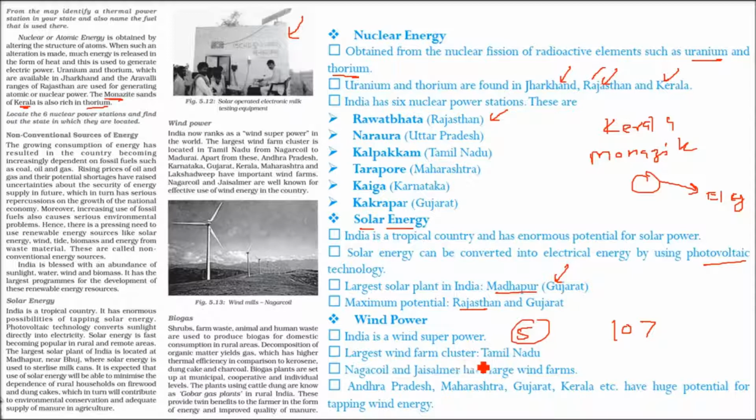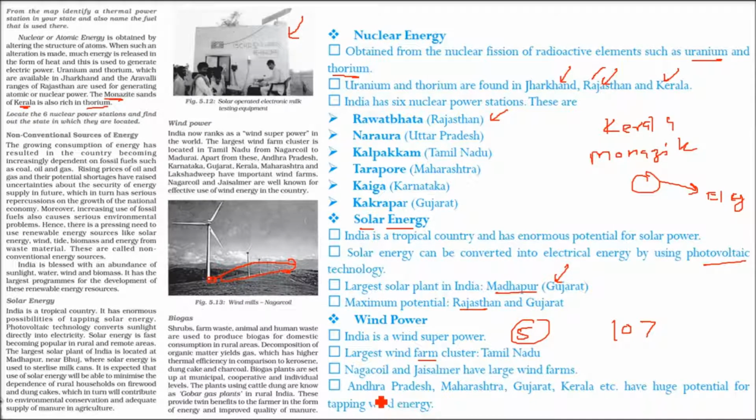So the largest wind farm cluster, if you see here, this is an example showing this. Wherever we have windmills, like a fan, installed, it is called a cluster, it is called a farm. We have the largest wind farm cluster in Tamil Nadu, and this is a belt from Nagercoil to Madurai. You see there, this is the range where these are installed.